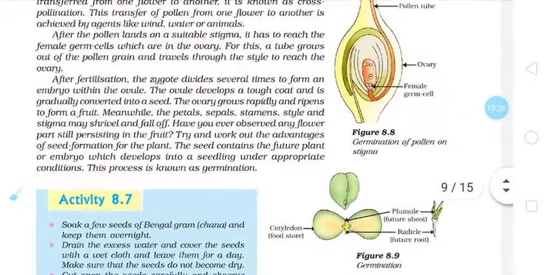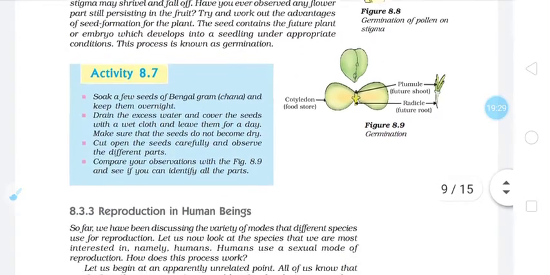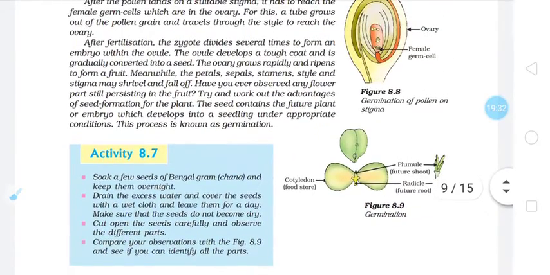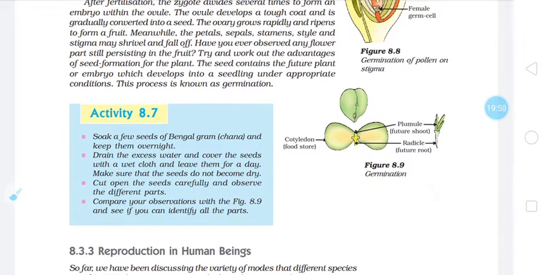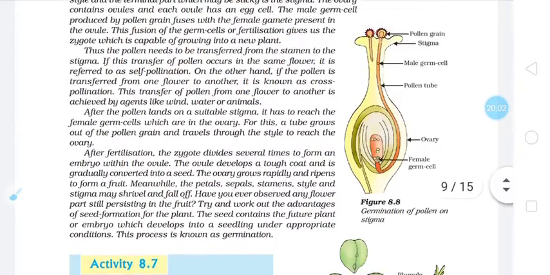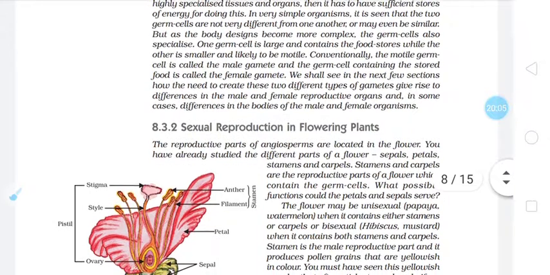So there are two types of seeds, monocotyledonous seeds and dicotyledonous seeds. The embryo will get converted into plumule and radicle so that root formation and shoot formation will take place at the time of germination. Cotyledons are storing the food for germination. During germination this food can be supplied to the embryo so that a new plant will get developed. So this is about double fertilization in angiosperms, and this is about sexual reproduction in flowering plants.